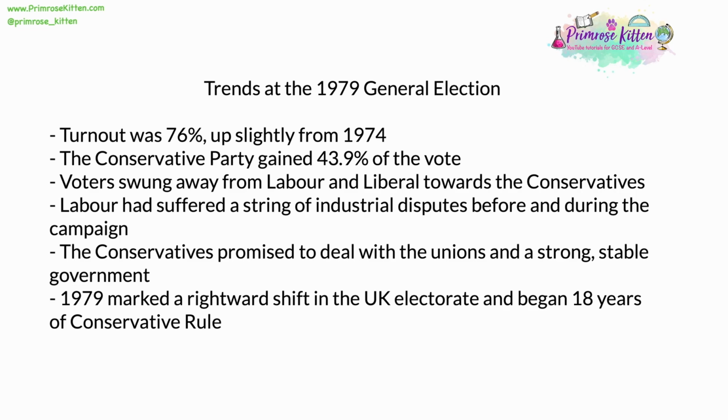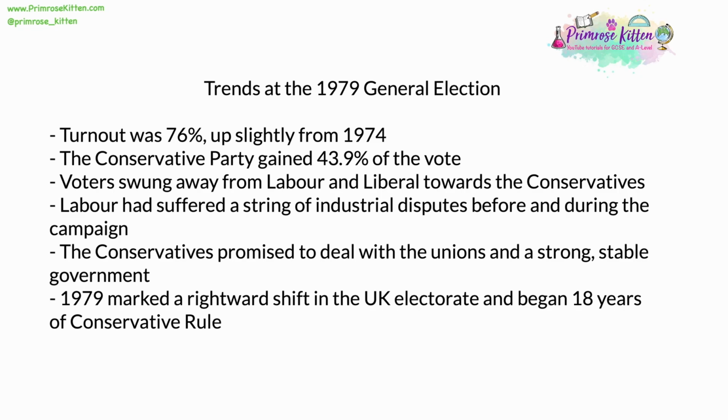Voters in this election swung away from both the Labour Party and the Liberal parties towards the Conservatives. Labour had suffered through the recent Parliament a string of industrial disputes before and during. In particular, there was the incident known as the Winter of Discontent, when many people went on strike, leading to rubbish and bodies piling up in the streets, a 3-day working week, and power shortages across the country. The Conservatives won this election under their new leader, Margaret Thatcher, by promising to deal with the unions, put them in their place, and restore a strong, stable government, not at the mercy of industrial disputes.